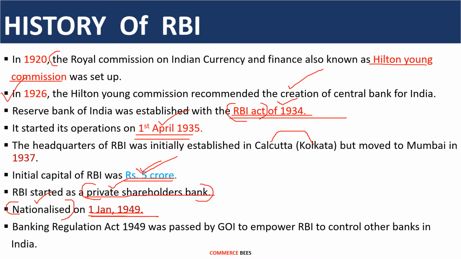Lastly, the Banking Regulation Act of 1949 was passed by the Government of India to empower RBI to control other banks in India. As RBI was acting like a private bank, it got nationalized. So what happened? Again, the Government of India has passed one more act, that is the Banking Regulation Act, to give powers to RBI to control other banks in India, because RBI is a central bank in India and it should have some powers to control the other banks in India. So that's why the Banking Regulation Act of 1949 was passed.